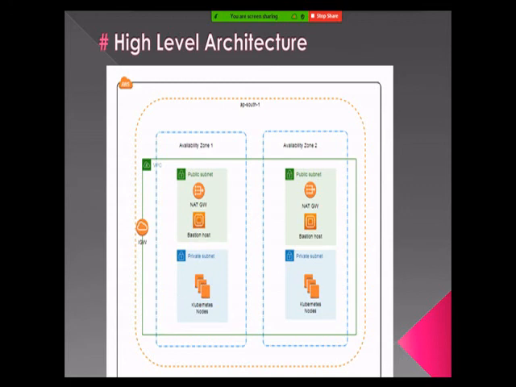It is completely private and can only be accessed through the Bastion host or from an endpoint which has been allowed access to this Kubernetes private subnet. So this is the end level view of the Kubernetes cluster that is supposed to be there on AWS.